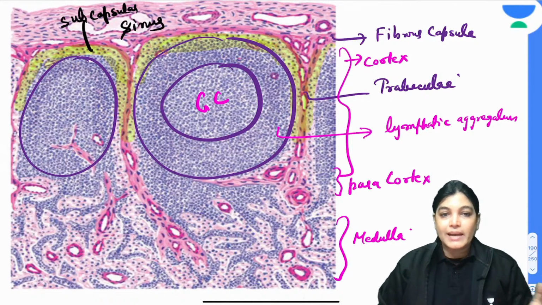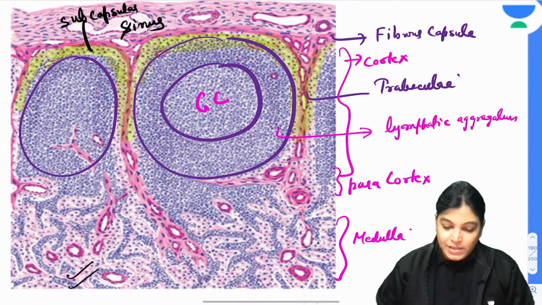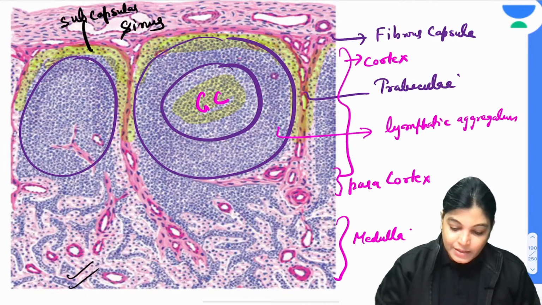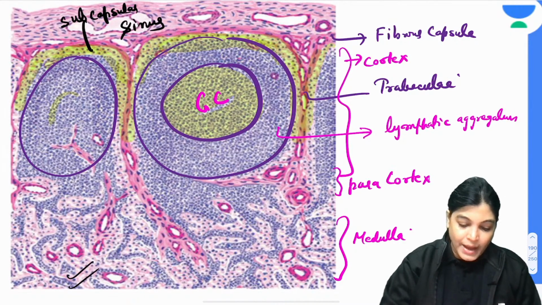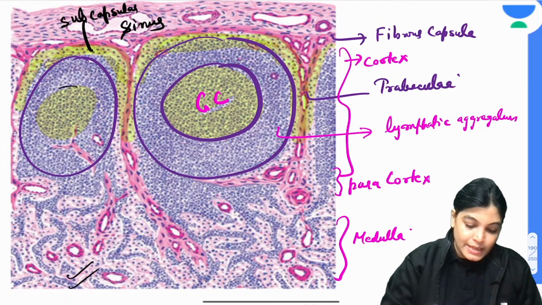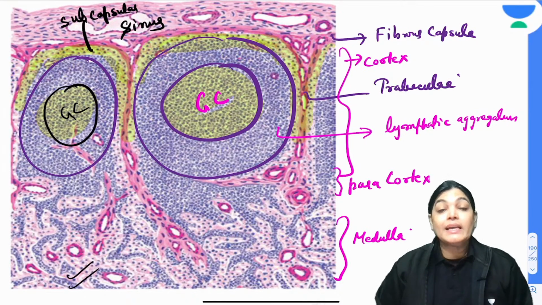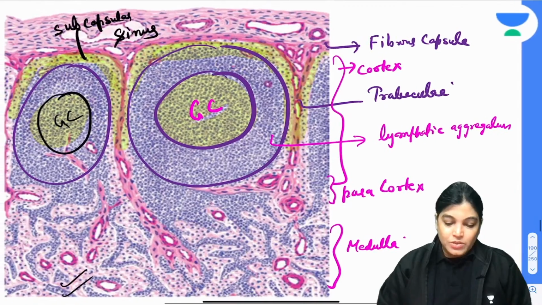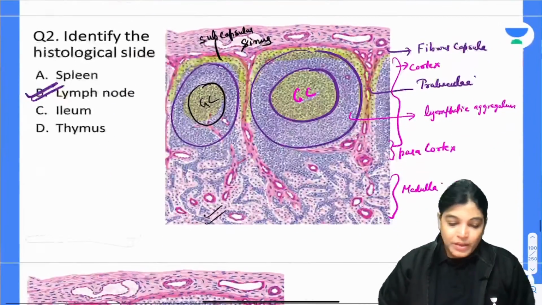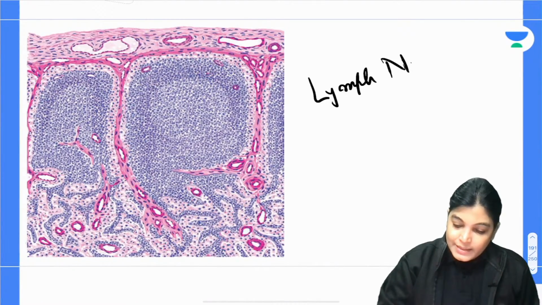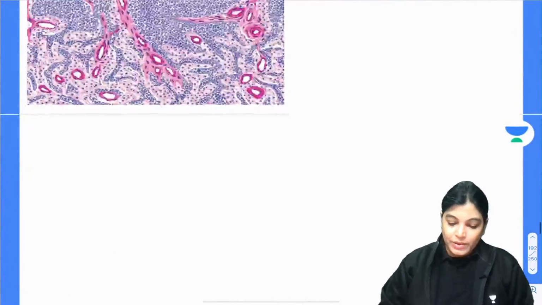In the medullary cords and sinuses, blood vessels are residing, and the major content of the cortex of the lymph node is lymphatic aggregation. The center of this is called the germinal center. Why is it called the germinal center? Because it has a lighter stain, as it contains immature lymphatic aggregation. So this is the slide of lymph node. We have seen the characteristic features for identification of the slide of lymph node.